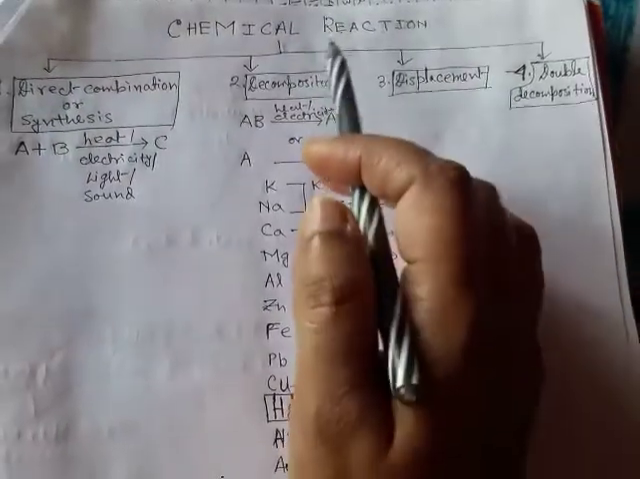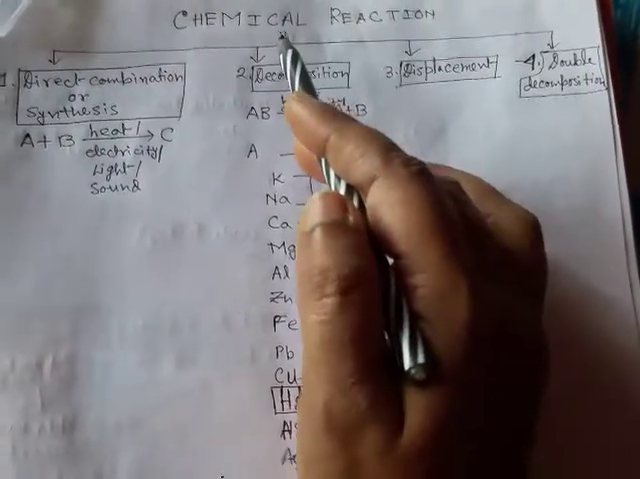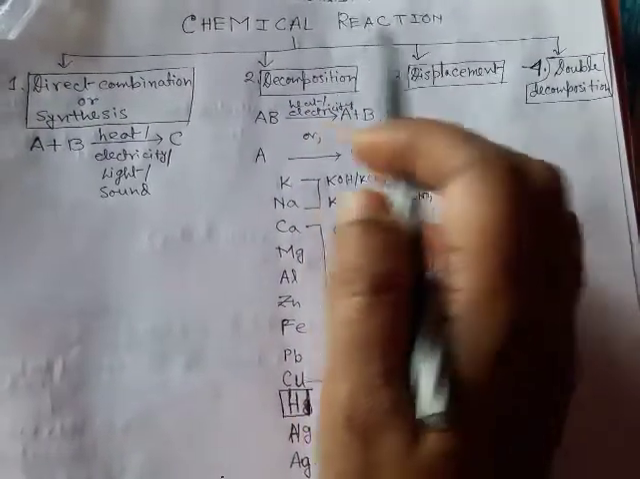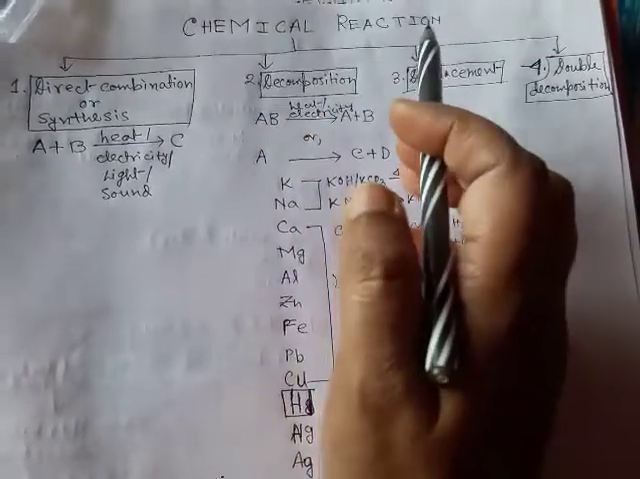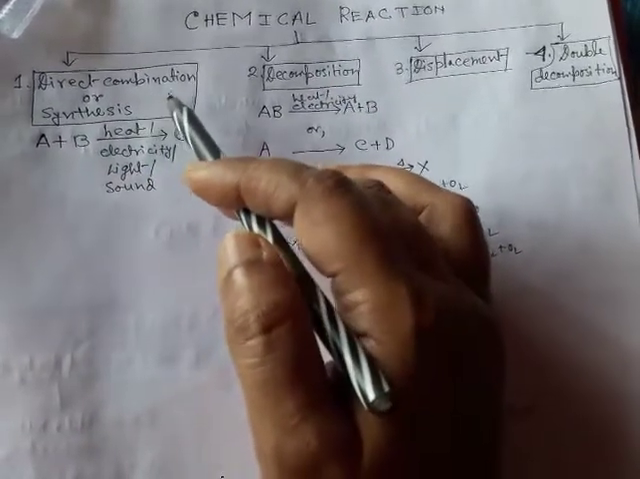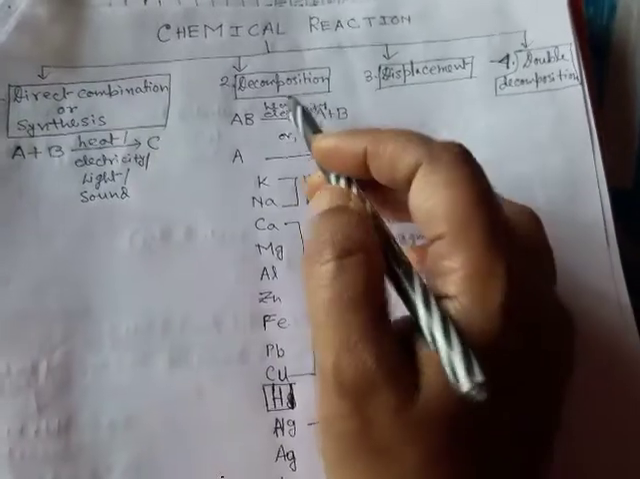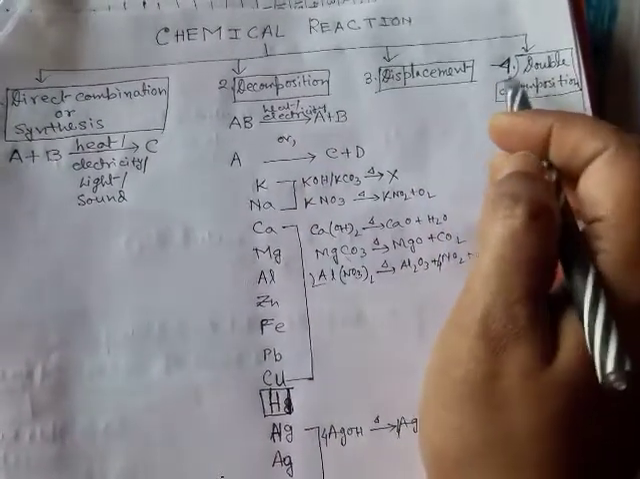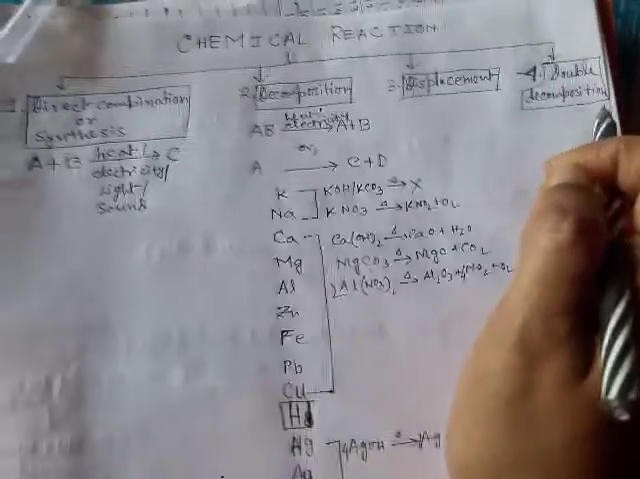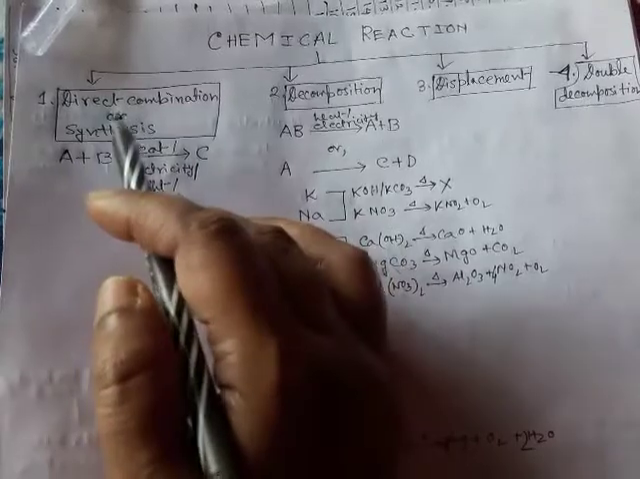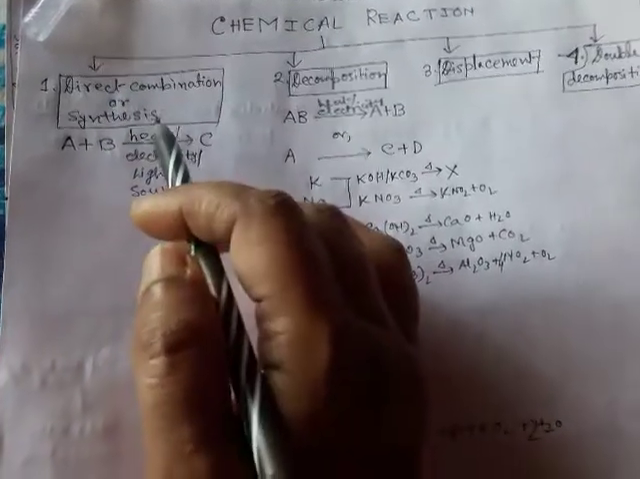Hello students, today we shall discuss chemical reactions. So, types of chemical reactions. Chemical reactions may be of four types. One is direct combination or synthesis, second is decomposition, third is displacement, and fourth is double decomposition. In our previous class we have already discussed direct combination or synthesis.